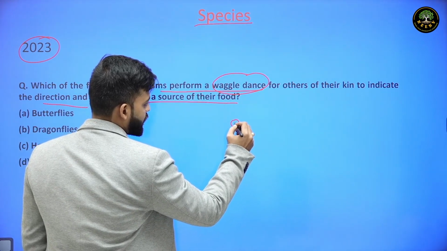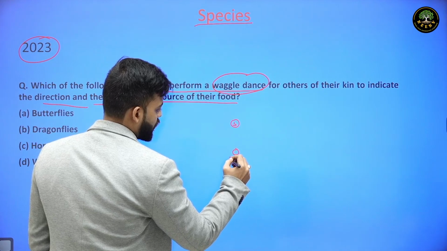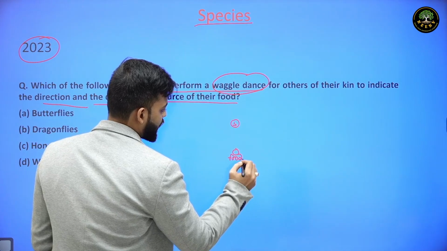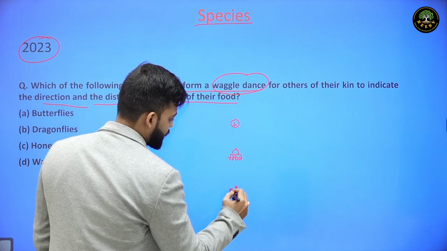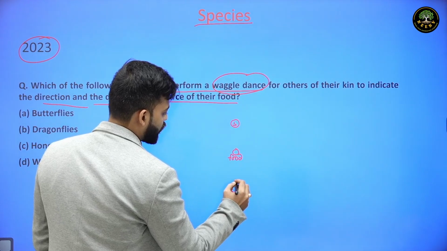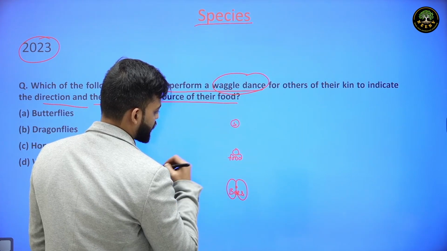Now basically what is waggle dance? Suppose this is sun and this is the source of food. If both are in a straight line, then the species of bees will do waggle dance in this format.